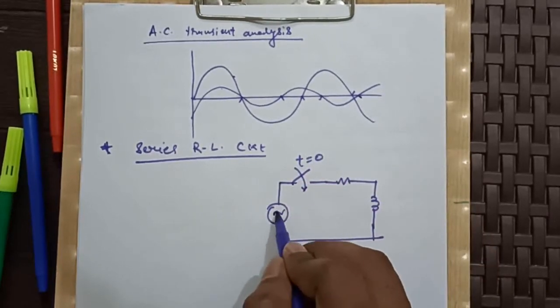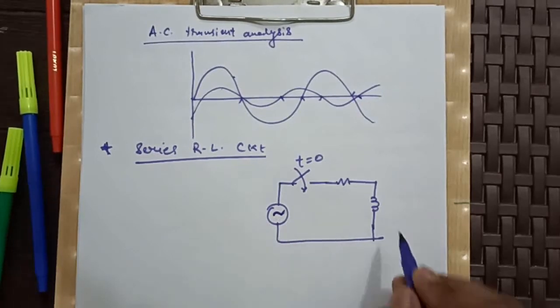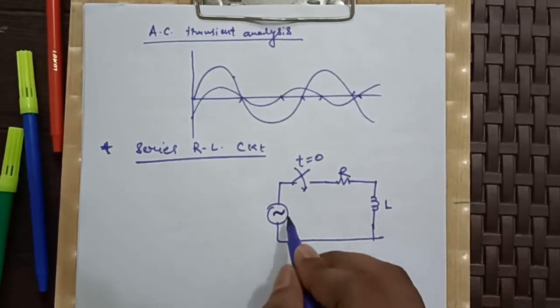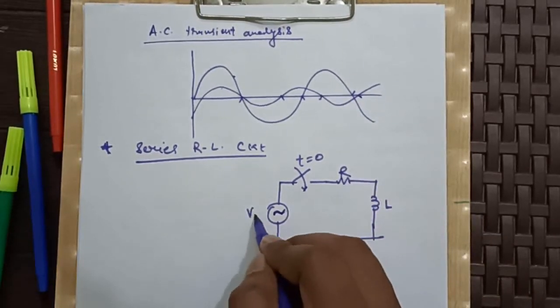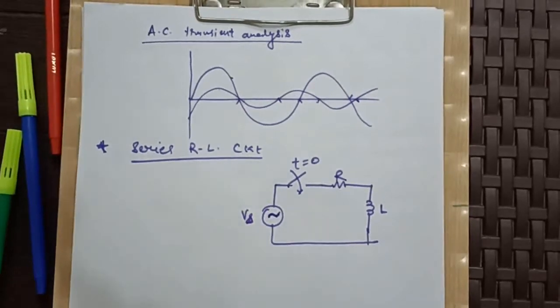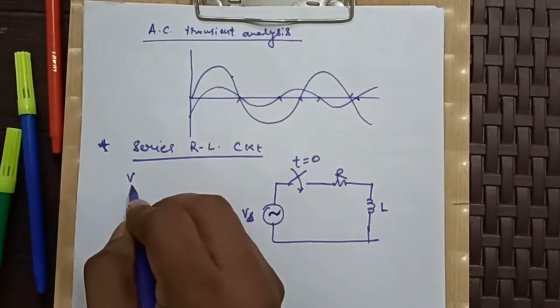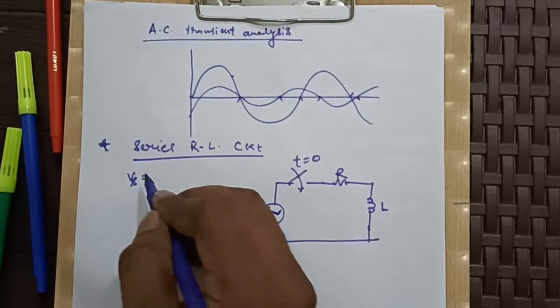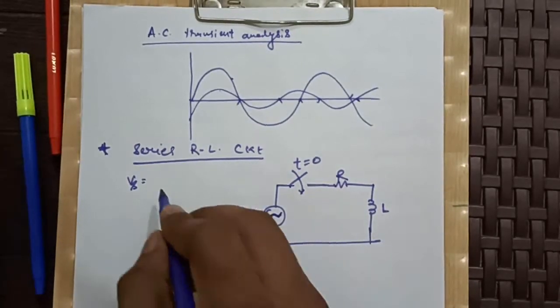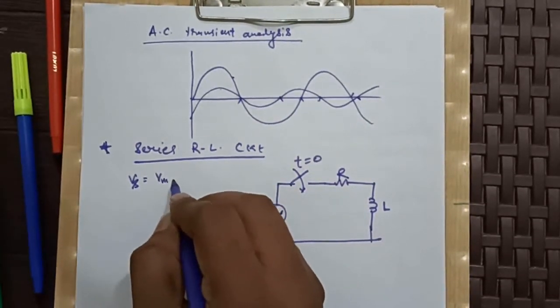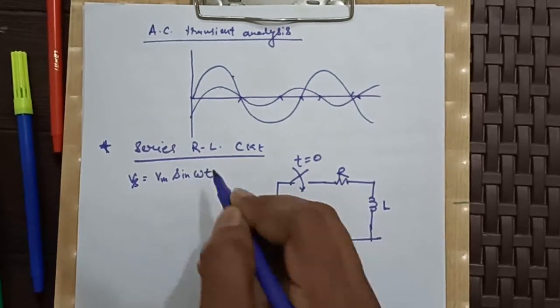Since, as I already told, this is AC analysis, obviously the source will be AC. Let us say this is voltage source Vs, and let us say Vs is Vm sin omega t.